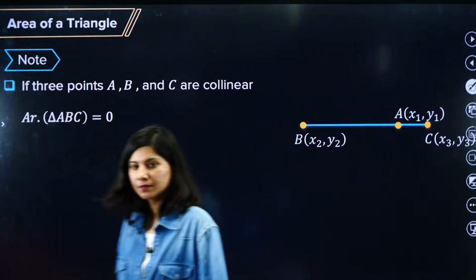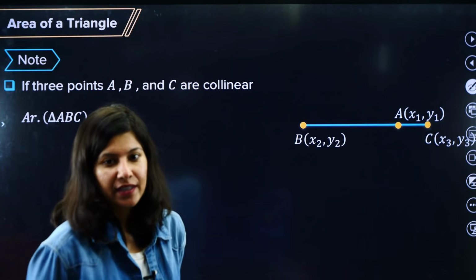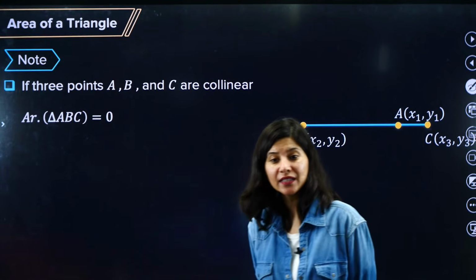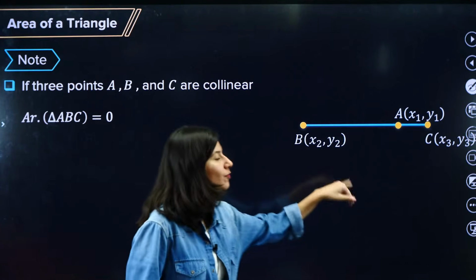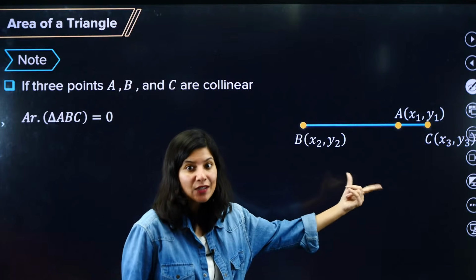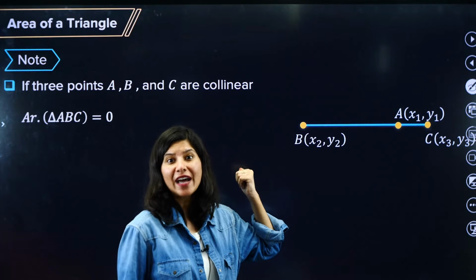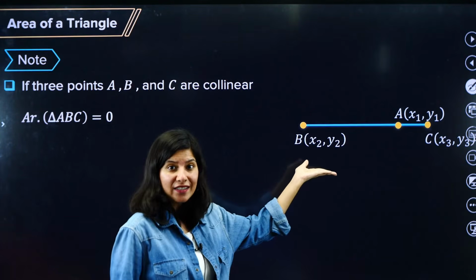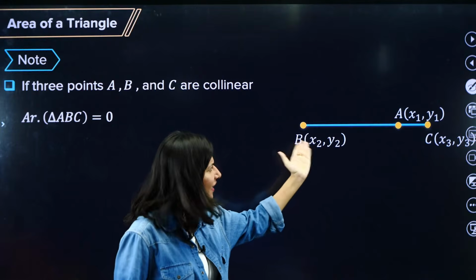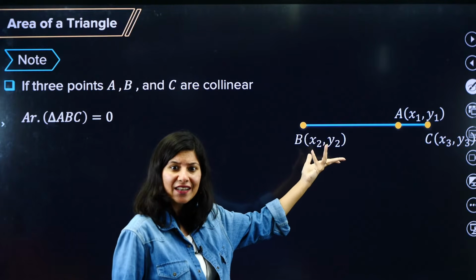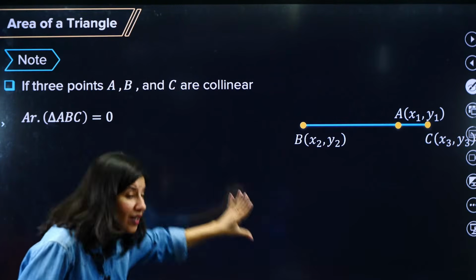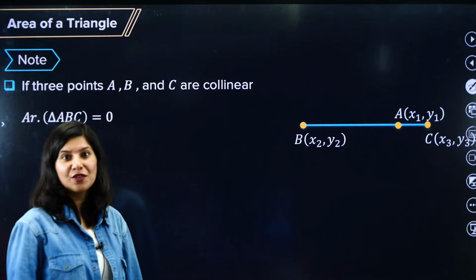Yes, area of triangle. Now if 3 points are collinear, that means all the 3 points lie on the same line, then what will happen to the area of the triangle? The area of the triangle will be 0. Obviously, you can clearly see there is no area in this collinearity of 3 points, right? So here comes the condition of collinearity of 3 points.